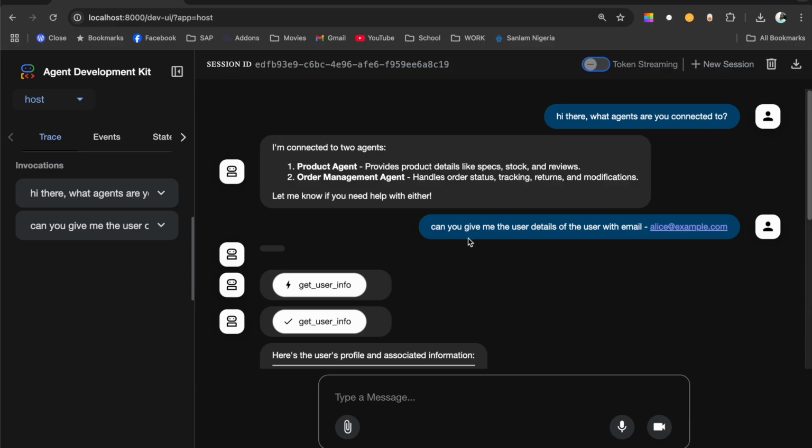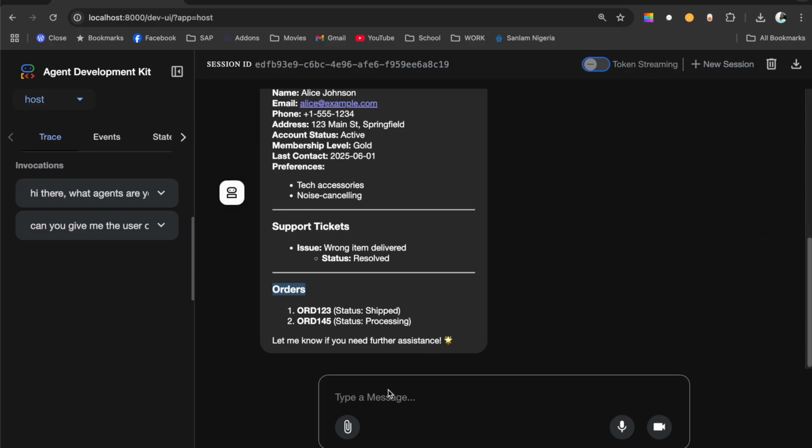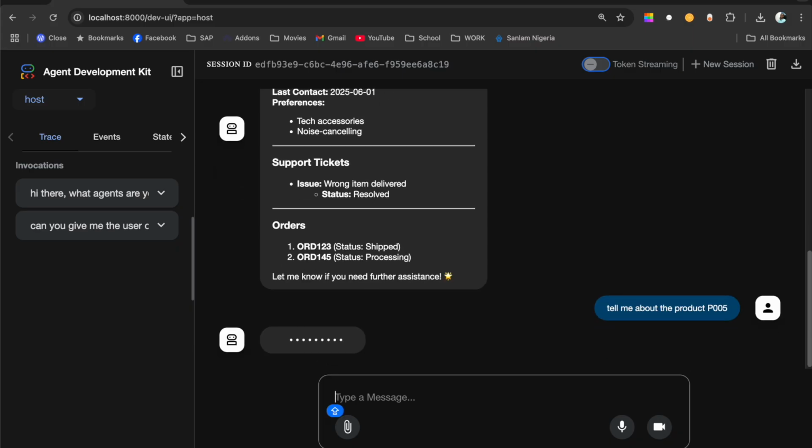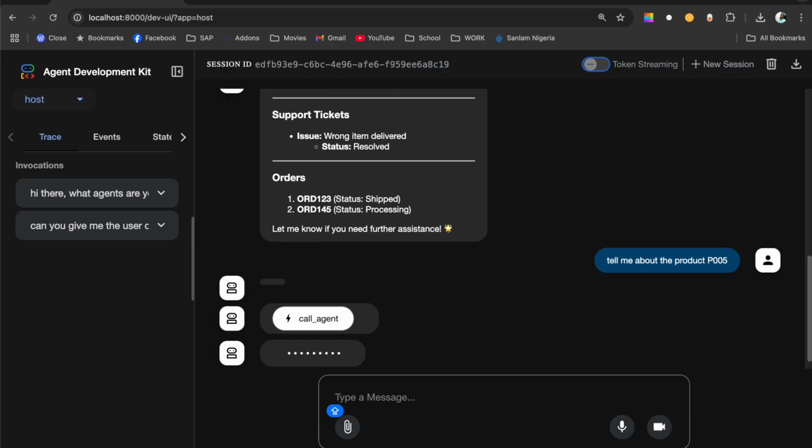Now let's show the power of the product itself. So I know that there's a product with the product name P009. We have like 10 products in the local database, which is just on the system here. Again, there's no database. All this data is just hard coded. So I can say, tell me about the product P005, for example, because I have 10 products in this place and I've labeled them P001 to P010.